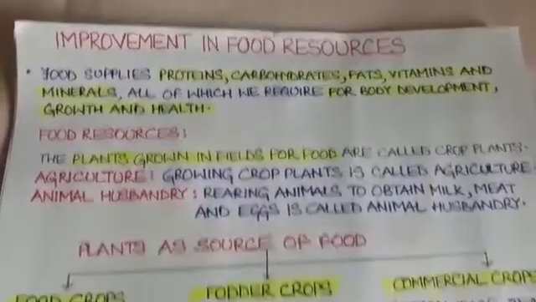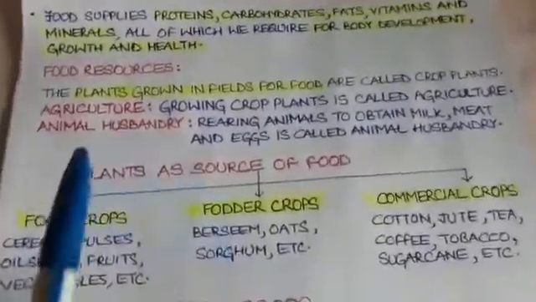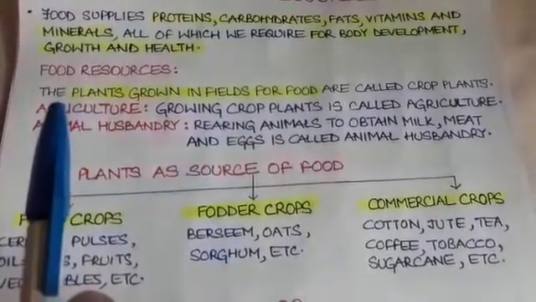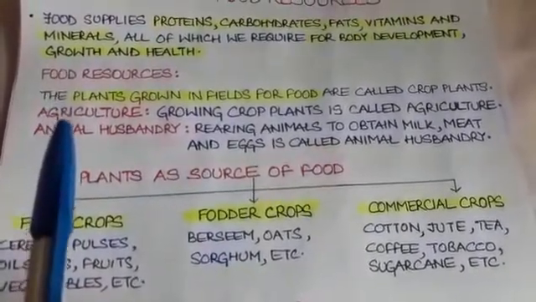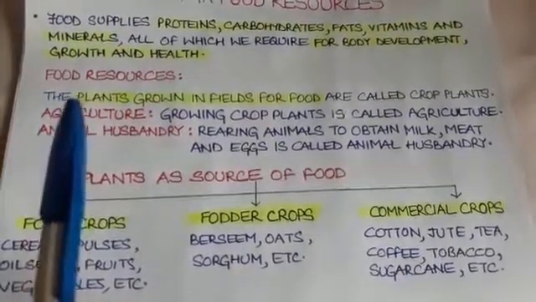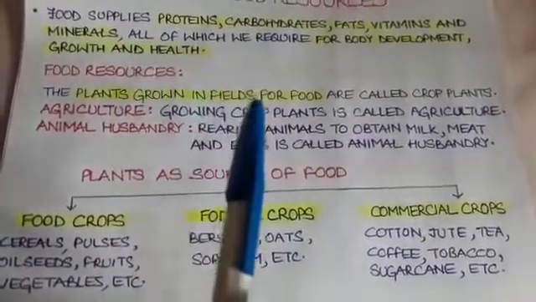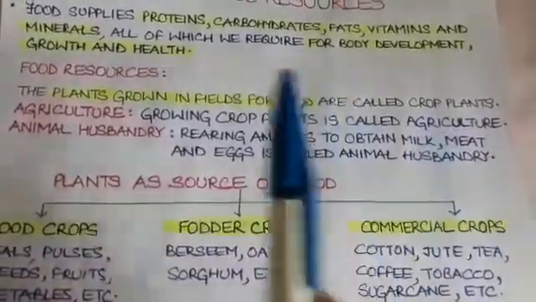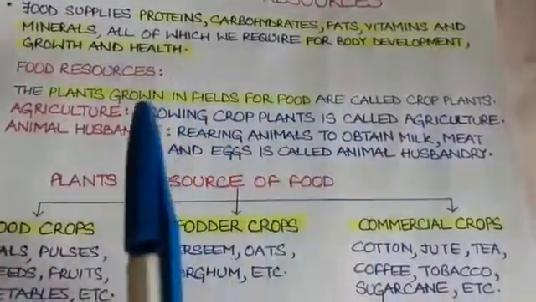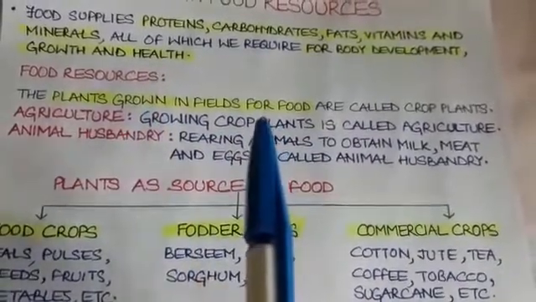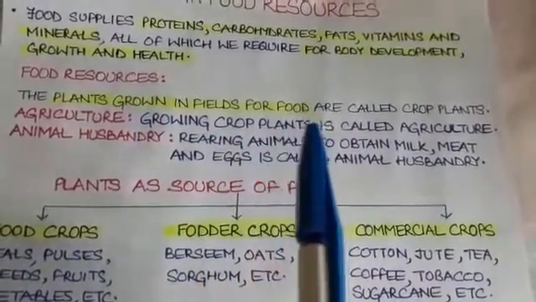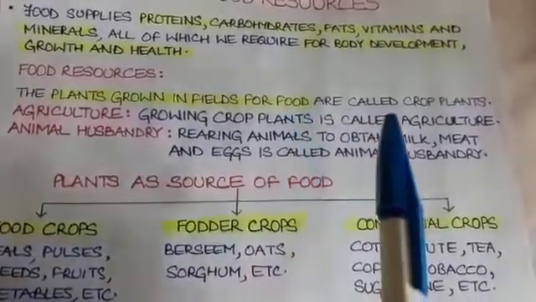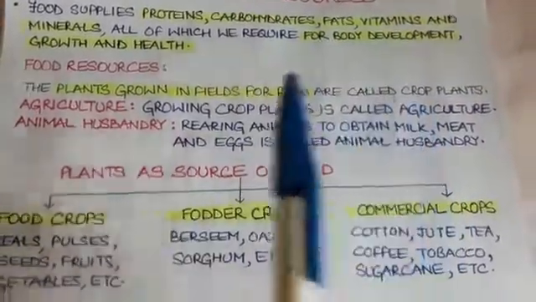Now, what are the various food resources to humans? Number one, plants, and number two, animals. The plants that are grown in the field for food are called crop plants. Only the plants that are grown in the field for food to humans and farm animals are called crop plants.